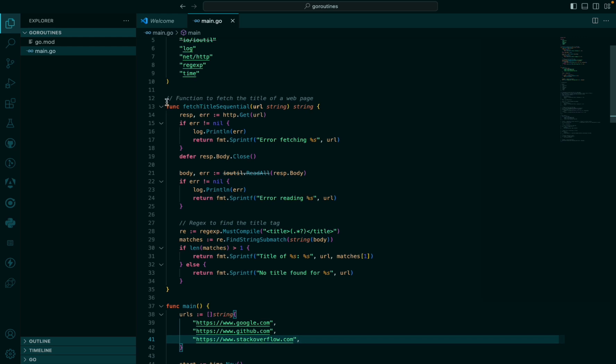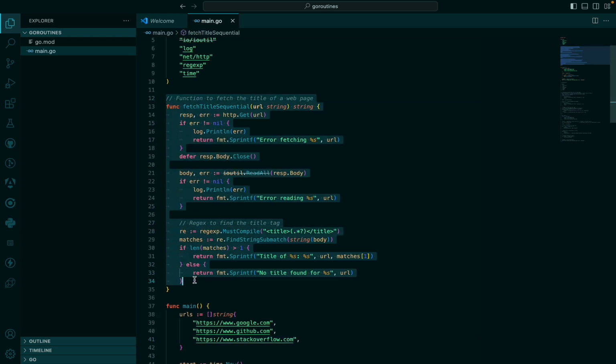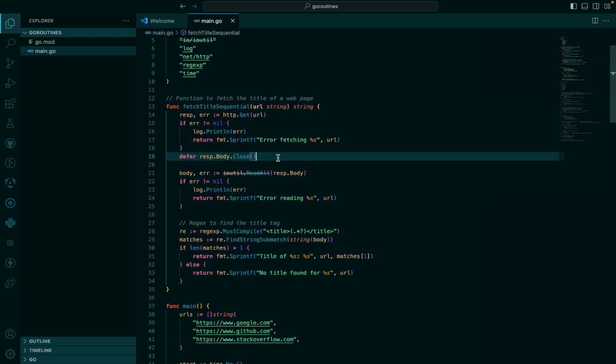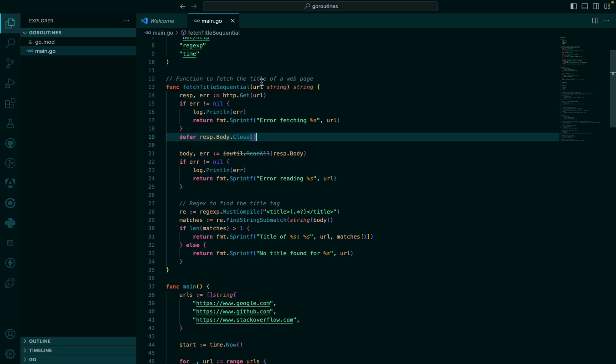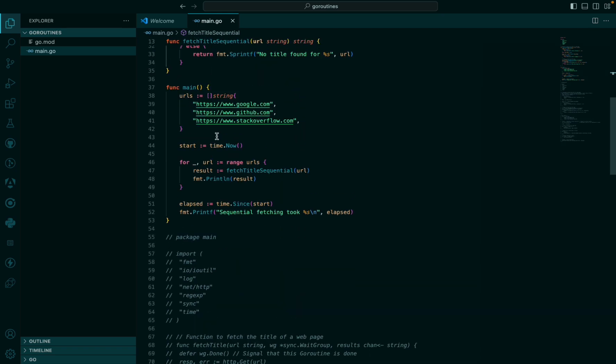Here I created a function that is performing this crawling. In this function, I'm passing this URL. Don't forget, what I'm doing in this main is simply looping through, using this for loop, this array of URLs. That's what I'm simply doing.